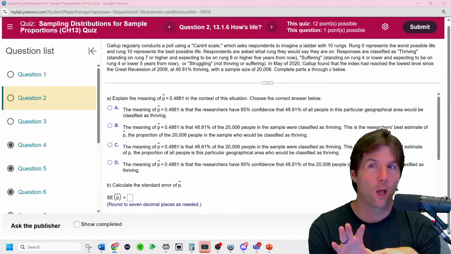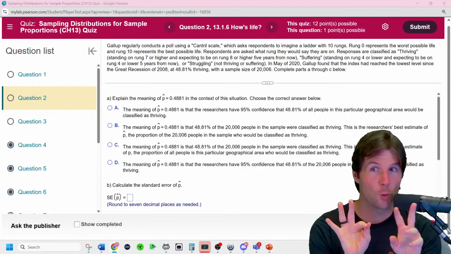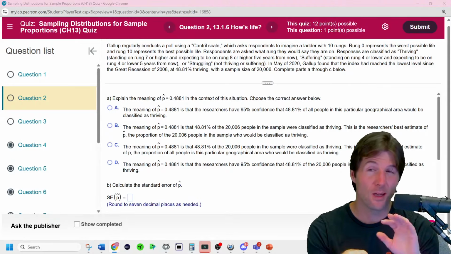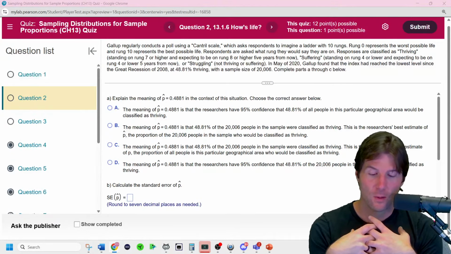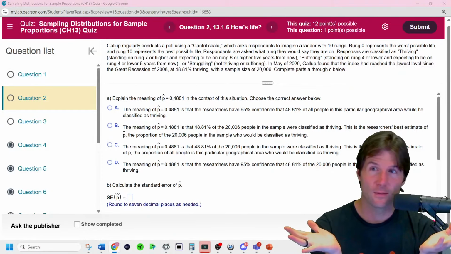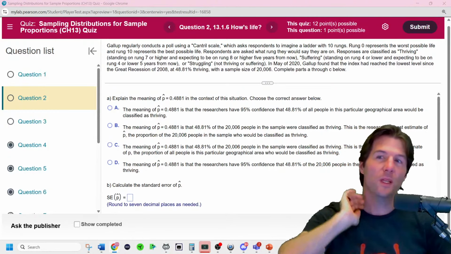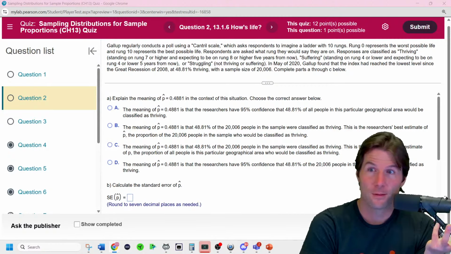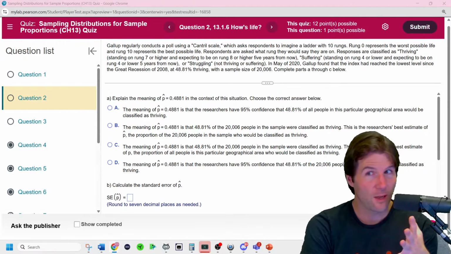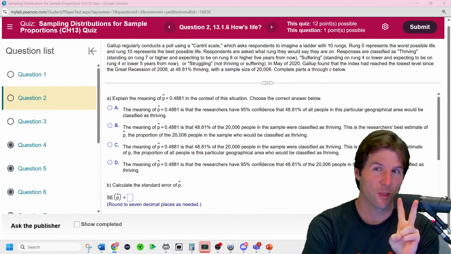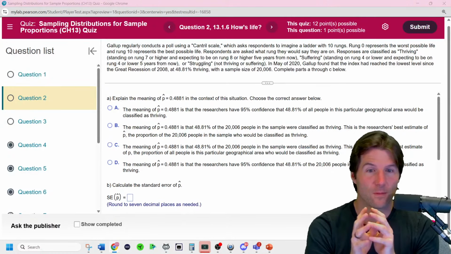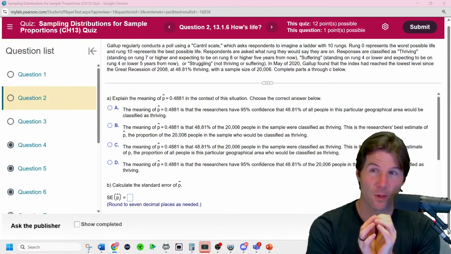Now, here's the thing. What is p hat as two words? Something, something. Don't even worry about this question. You have to know what p hat is. What is p hat? Just what is it? P hat is always relative to n. You always have to have an n. But two words to summarize what p hat is. Anyone know what p hat is?